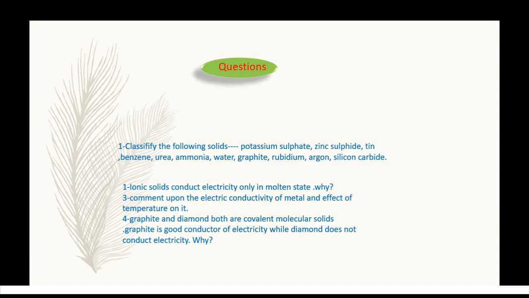In solid state, free ions are not available, while in molten state, free ions are available. So, due to the availability of free ions in molten state, the ionic solid conducts electricity. In solid state, free ions are not available. That's why in ionic solids, electricity conduction cannot be done in solid state.